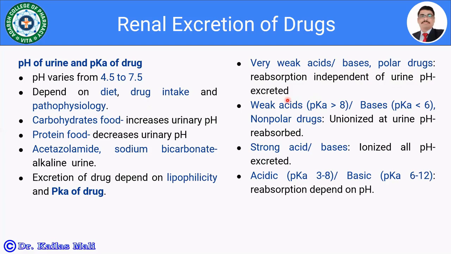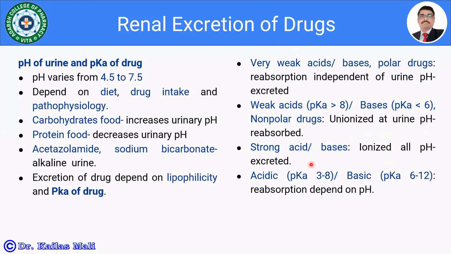If the drugs are weak acids with a pKa greater than 8, or weak bases with a pKa less than 6, and non-polar, such drugs are unionized at urine pH and reabsorbed back into the systemic circulation. If the drug is a strong acid or base, such a drug is ionized and it is going to be excreted in the urine.